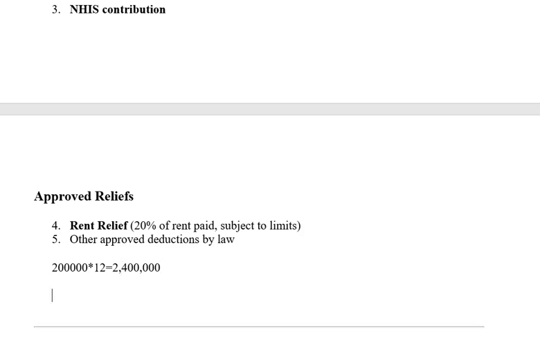Let's assume that you pay pension. So if you are paying pension, these are the deductions allowed. Your pension contribution is 8%, so it will be 2.4 million multiplied by 8%. Whatever you have there becomes what can be relieved.